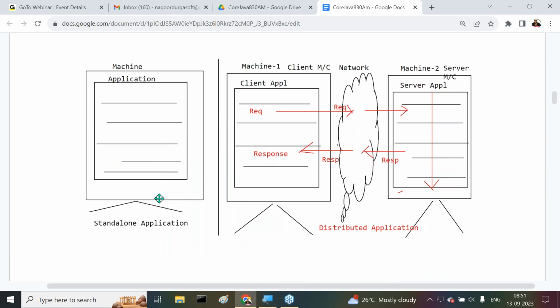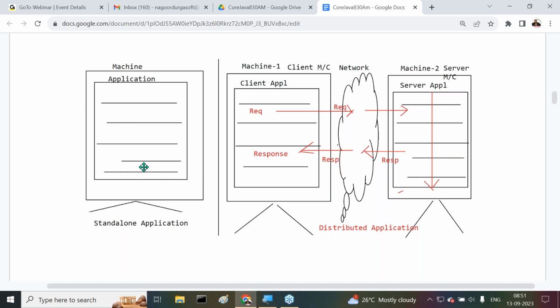What is this standalone application? What is this distributed application? Everything we understood. In a standalone application, the complete application is running on a single machine. There only we are compiling, there only we are executing, there only we provide input data, there only we are getting output. Everything is going on in a single machine.